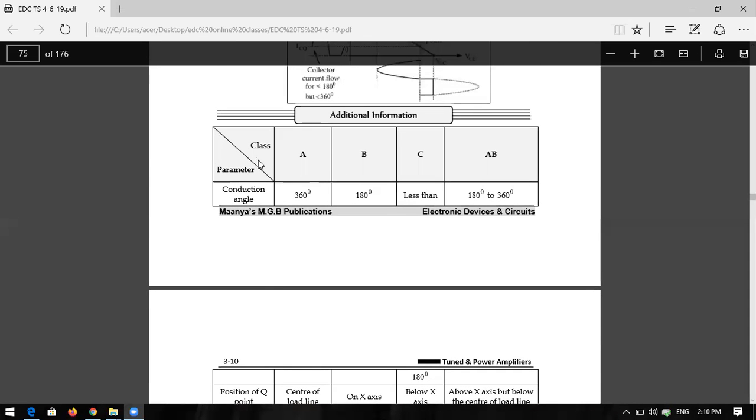See here what the characteristics are in this column, and what the performance is in these columns. So class A conduction angle: what is the conduction angle? Class A 360 degrees, class B 180, class C less than 180, class AB 180 to 360.